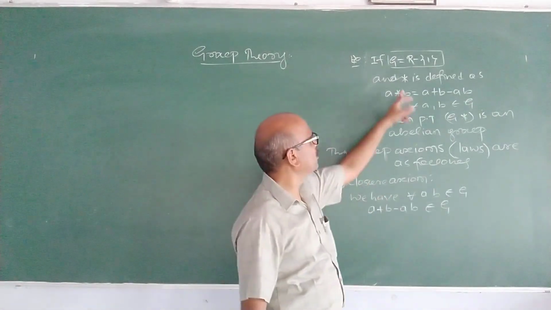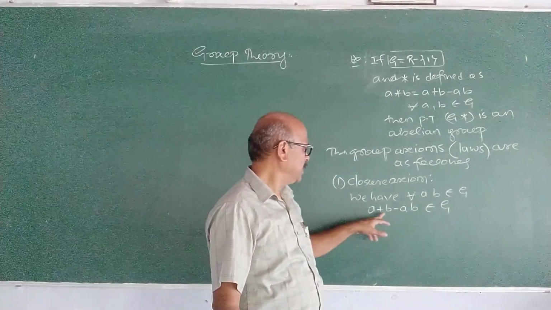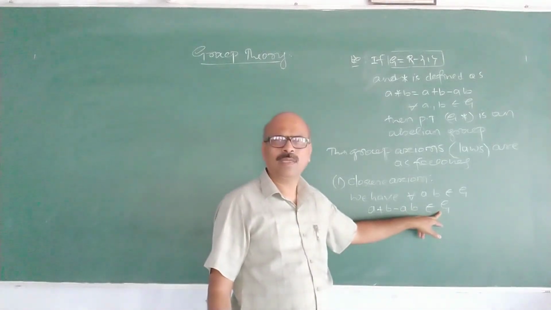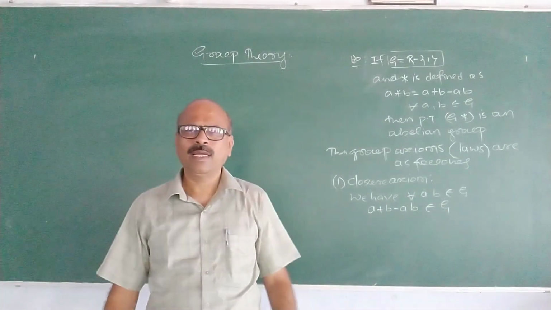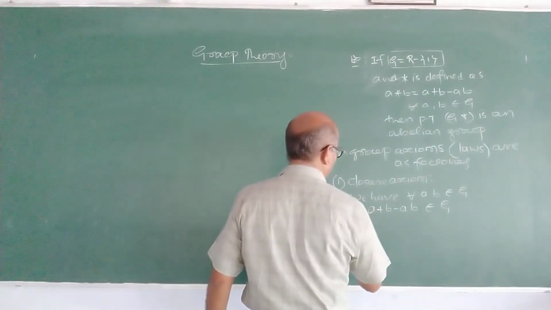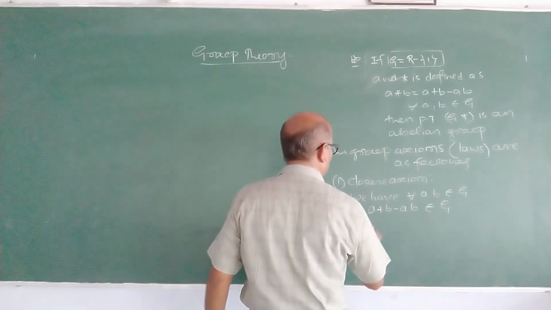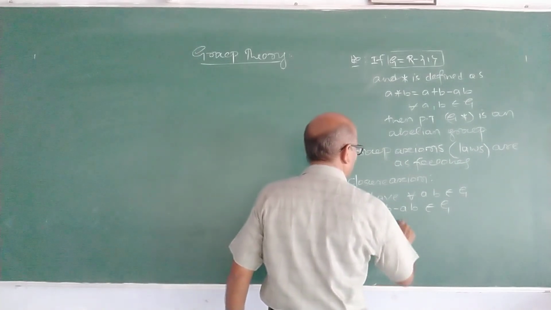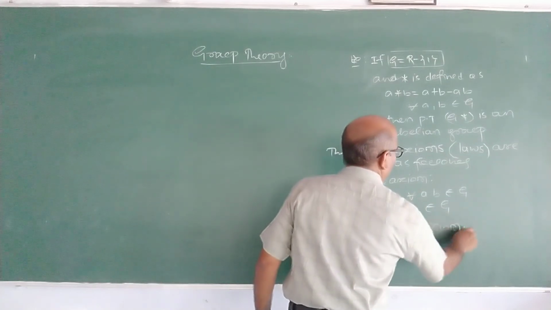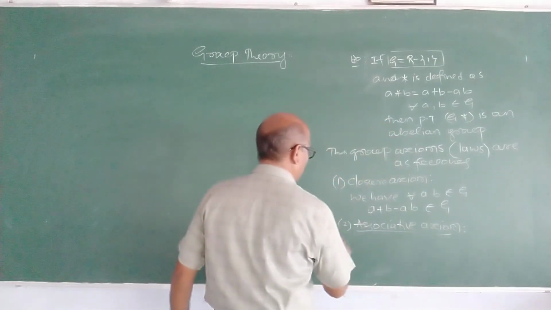Suppose A and B are any two reals except 1, then A plus B minus AB is also a real number. A plus B minus AB again becomes some other real number. So the closure law is satisfied. Second, associative. You have to verify the associative axiom.